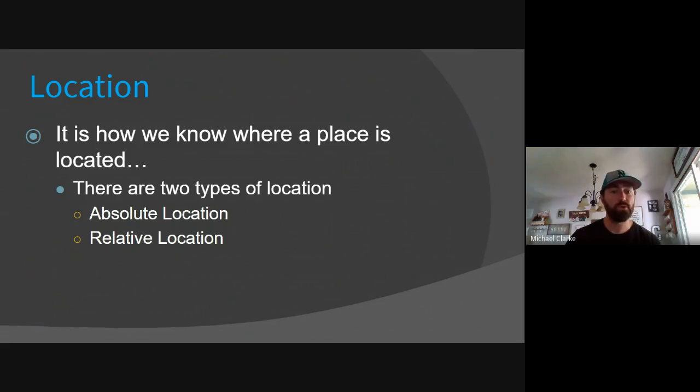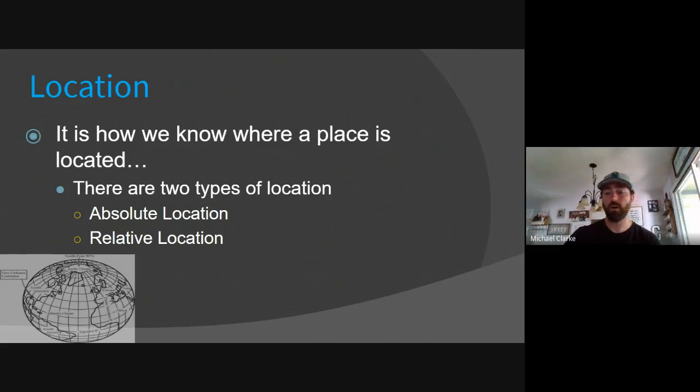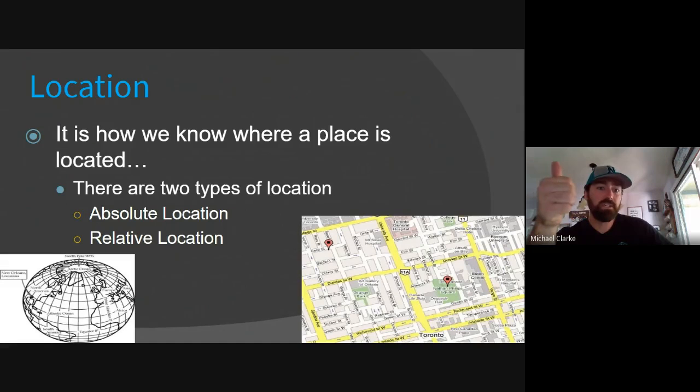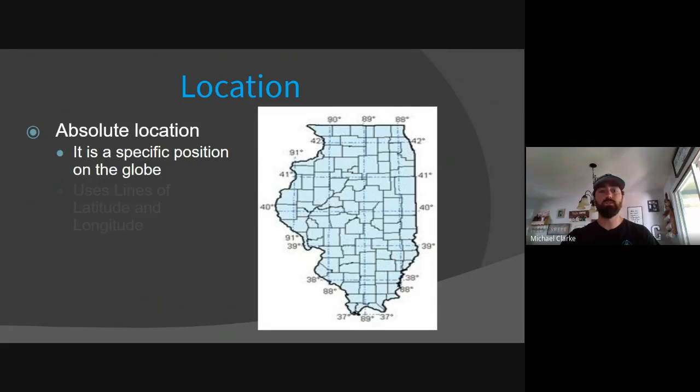You can do this over a Google Doc too, or if you want my recommendation, just make a copy of these notes. They're right there in Canvas, and just follow along with the Google Slides. However you want to do it is entirely up to you. But I would have something that you can go back to as a reference, so you can remember what location is and what the 2 types are. Of the 2 types, relative location is the easiest to understand, and absolute location is the hardest. So we're going to do the hardest one first, and that one is absolute location.